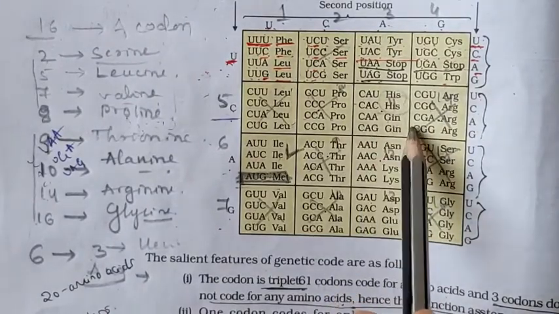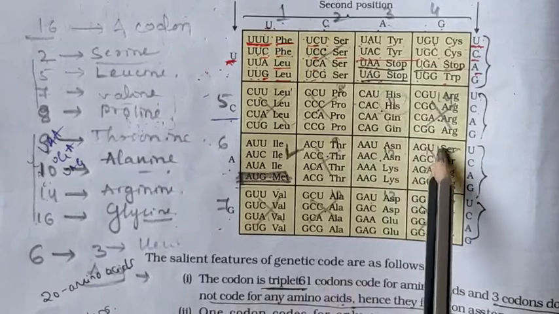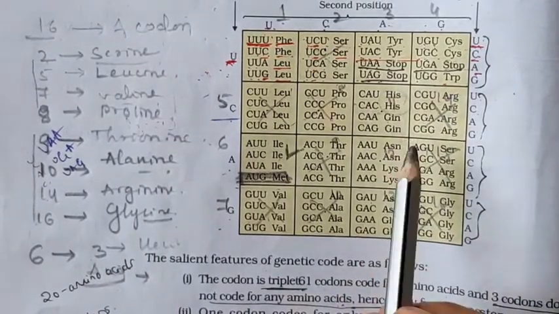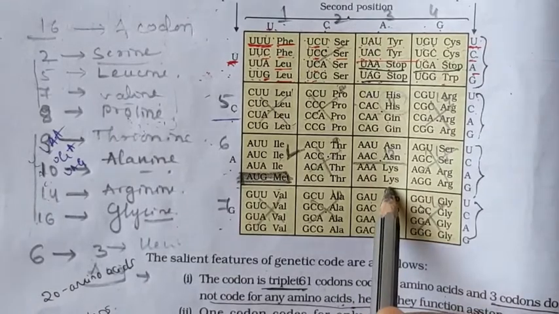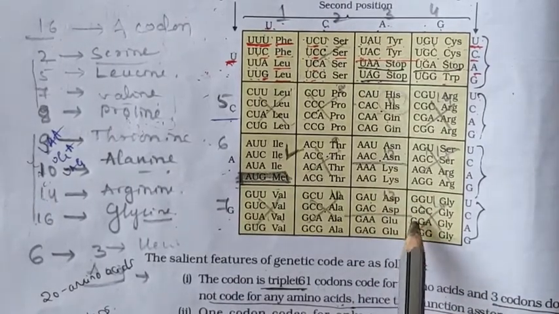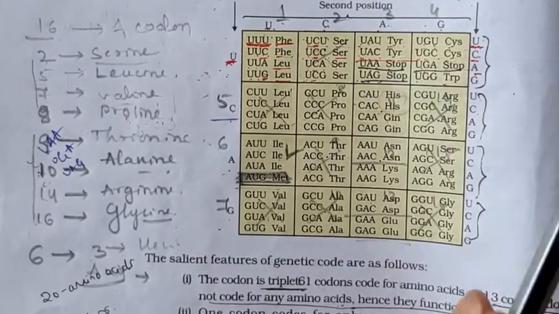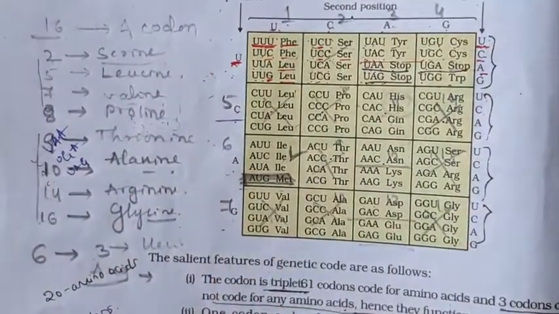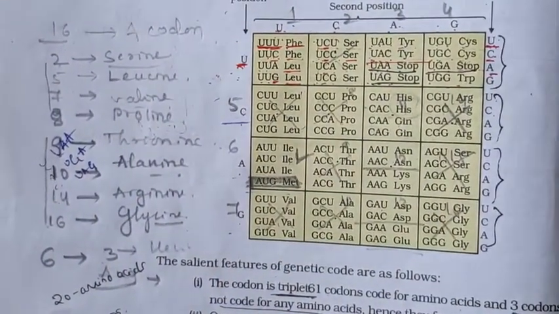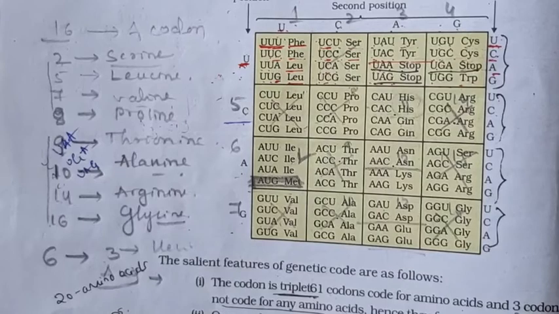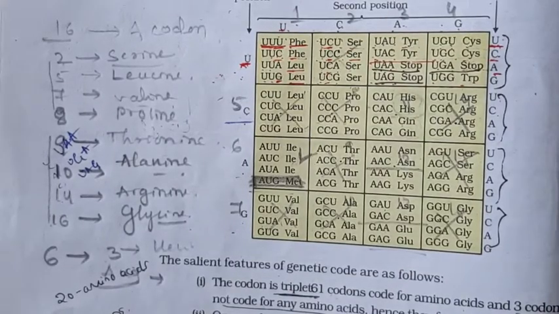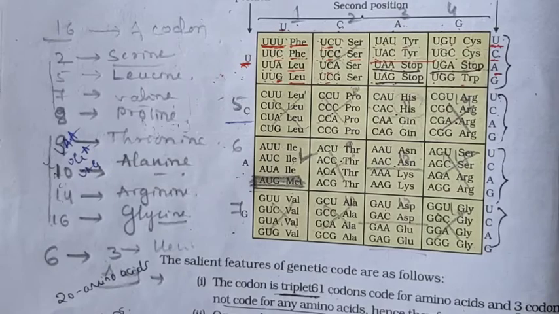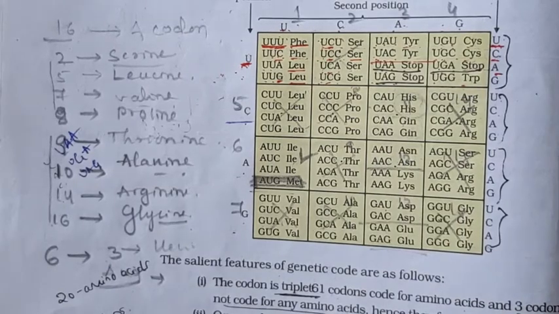Next one, arginine and lysine, then asparagine and glycine. Okay, this is one of the methods to remember the genetic code table. It will help you to identify the amino acid by seeing these codons.